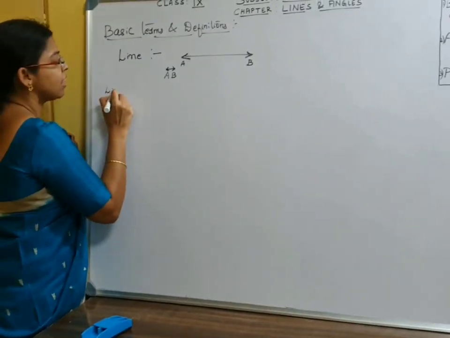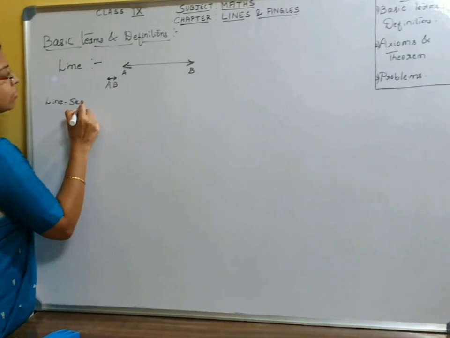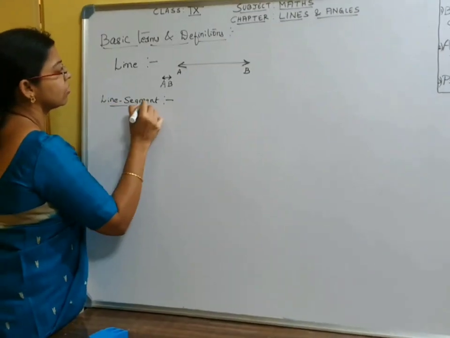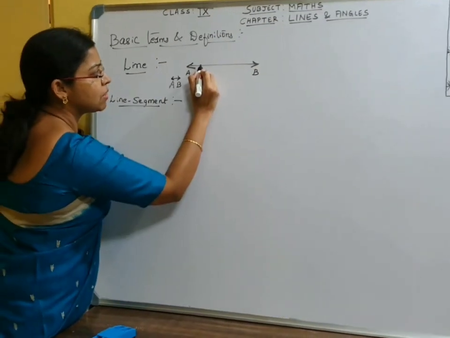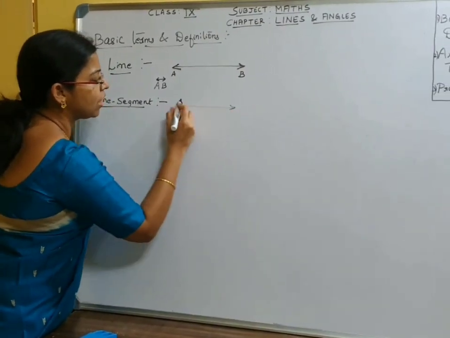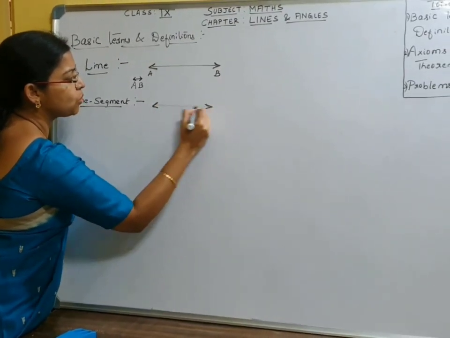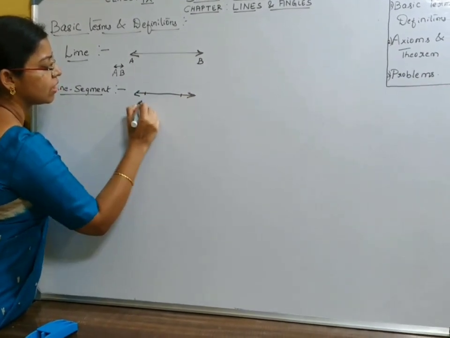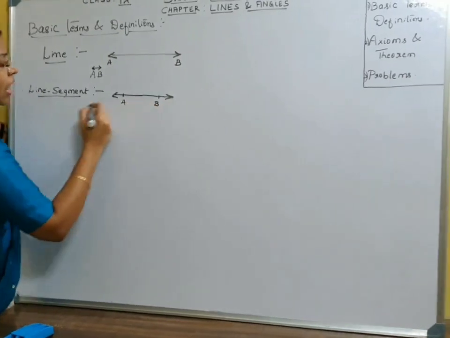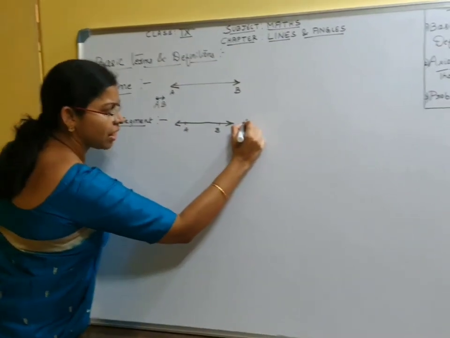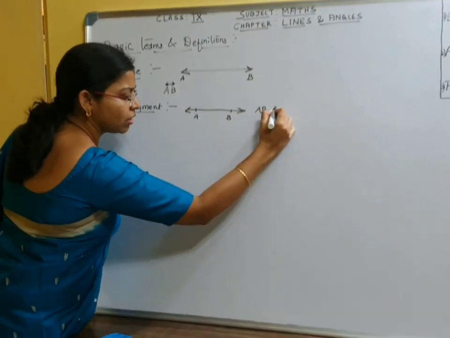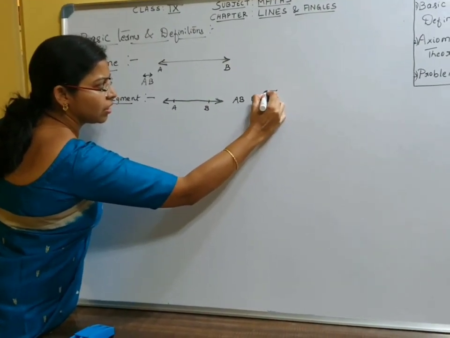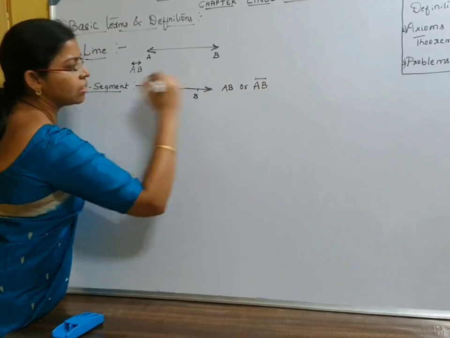And what is a line segment? A line segment is nothing but a part of a line which has two endpoints. Here it is AB, and a line segment can be denoted as AB or with a line above.